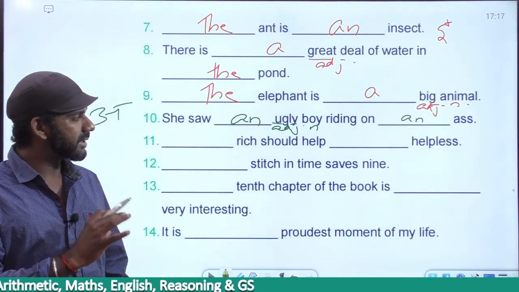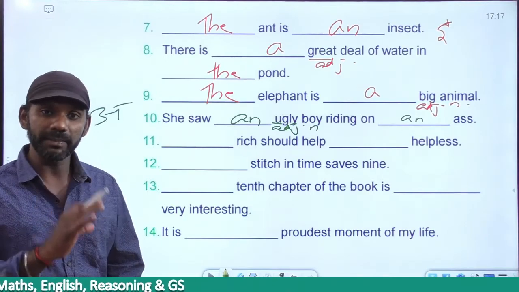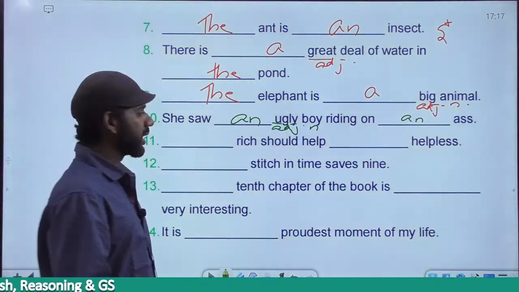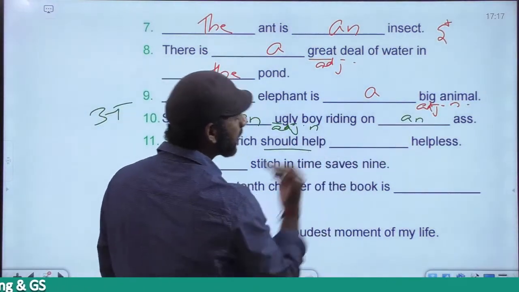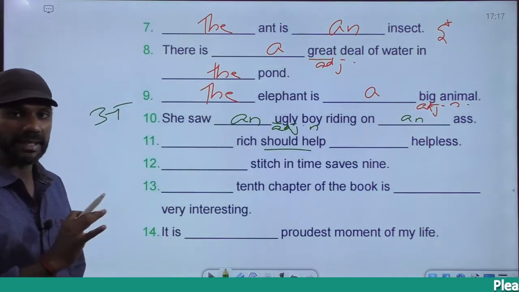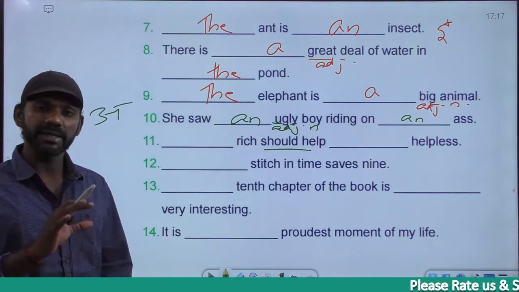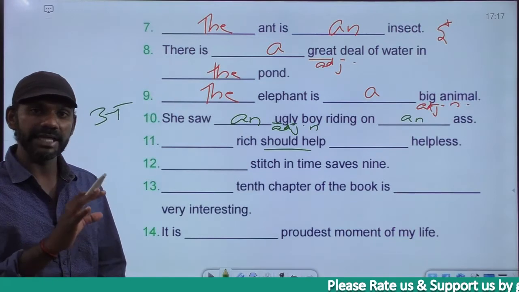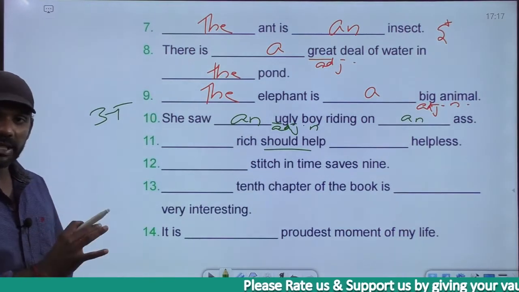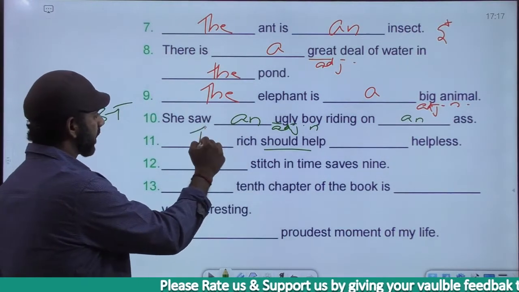So in this sentence, we are talking about people. Because the people who are rich should help the people who are helpless. That's the meaning. Understand the meaning? The people who are rich must help the people who are helpless. The meaning of the statement. So to make it people, we have to add the in front of it.